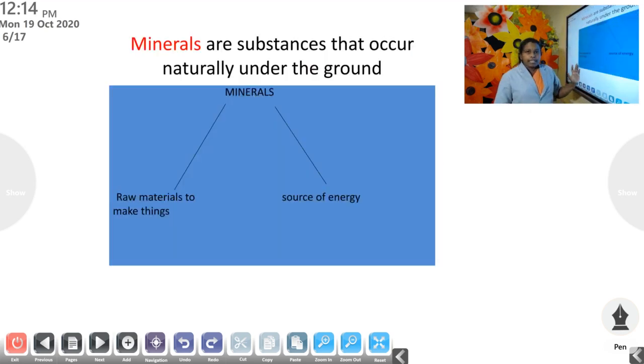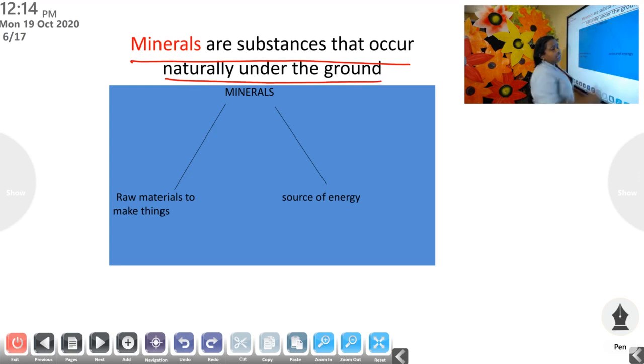Okay, then what are called minerals? Minerals are substances that occur naturally under the ground.